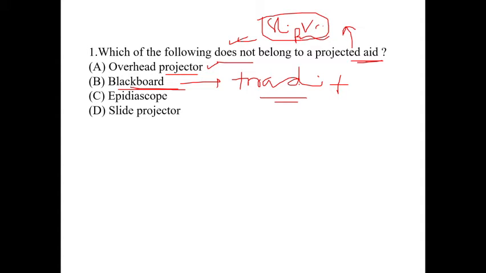And there is another category, which is non-projected aid. So this blackboard will fall under the non-projected category. So the option will be blackboard. And there are two other options. Episcope is also a special type of projector, so it will come under the projected aid category. And the fourth option is slide projector. Slide projector itself is a projector, so it will also come under projected aid. So we can easily say that the blackboard will be the right option. It is a traditional method of teaching, and it is a part of non-projected aid.